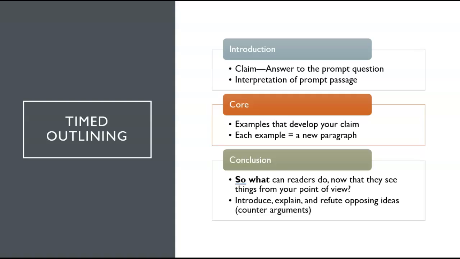Then you want to make a list of all of the examples that you could use for the paper. Find the 3 that you think are strongest and mark those down as your core paragraphs. Then jot down some notes about any counter arguments that you might be able to refute in your conclusion. This whole outlining process is 5 minutes at max, but it's 5 minutes well spent because it helps to make sure that you have your organization and structure outlined in a way that will allow you to purposefully develop your claim. Once you have your outline, it's time to write your paper.